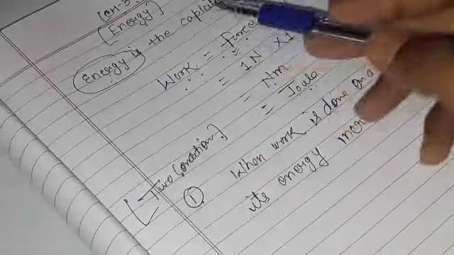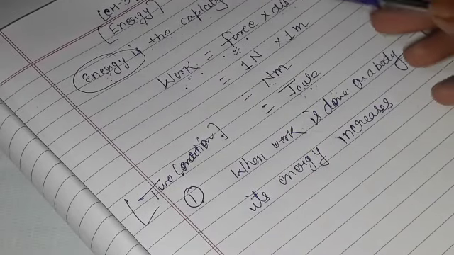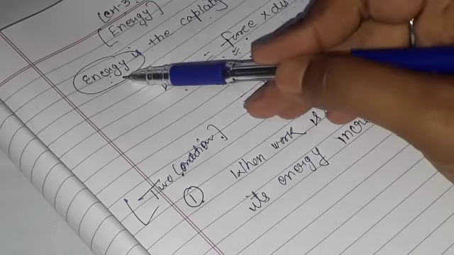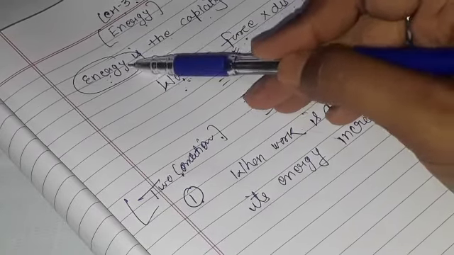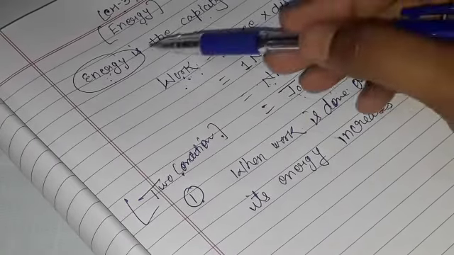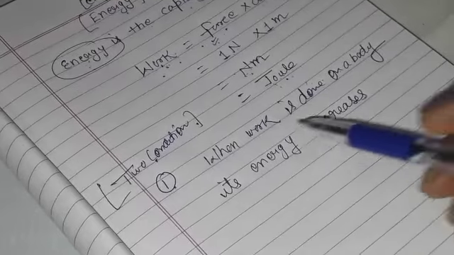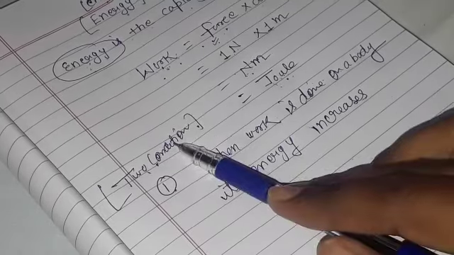Now class, as I told you earlier, work and energy are interlinked. So whenever you are doing any kind of work, either your energy is increased or your energy is decreased, because it depends on work. So understand, there are two conditions.